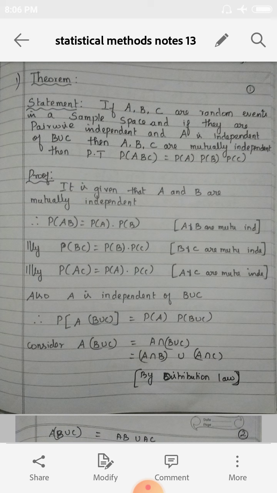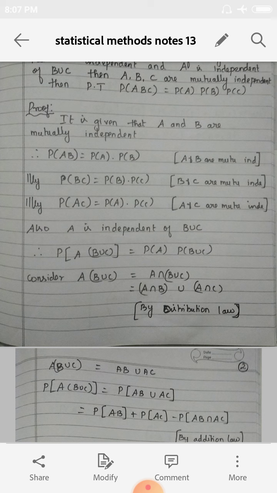What is the theorem number 1 statement? If A, B, C are random events in a sample space and if they are pairwise independent and A is independent of B union C, then A, B, C are mutually independent. Then the probability of ABC is equal to P of A into P of B into P of C. So this is the multiplication theorem. What is given? A, B, C are some random events. They are pairwise independent, and we have to prove that P of ABC is equal to P of A into P of B into P of C. So this is the statement.